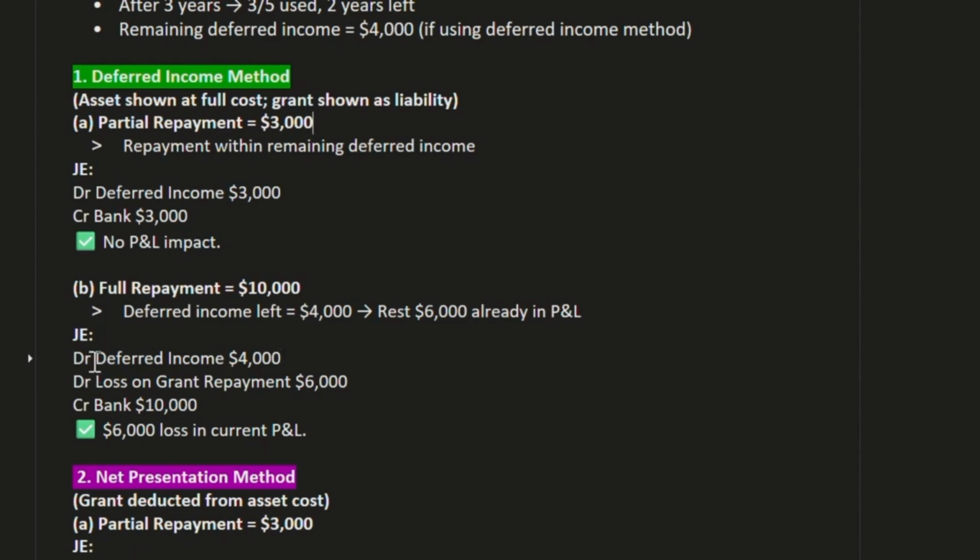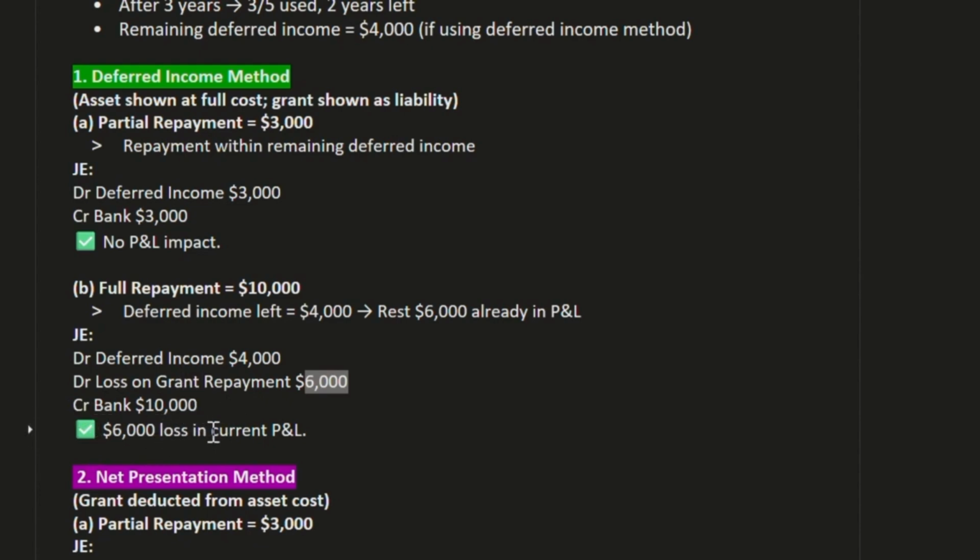First, we need to use the entire deferred income, and second, DR loss on grant repayment 6,000. And CR bank account 10,000, because the total amount we are paying from our bank is 10,000.